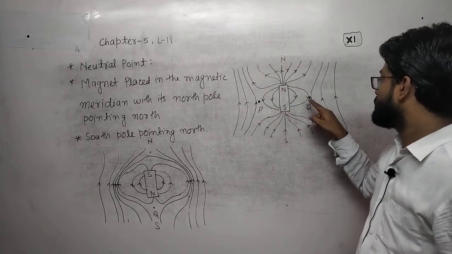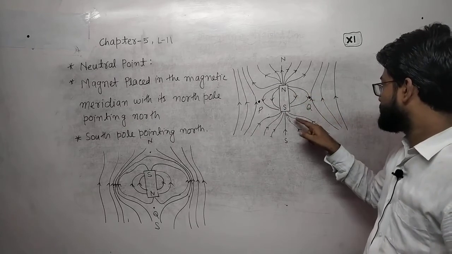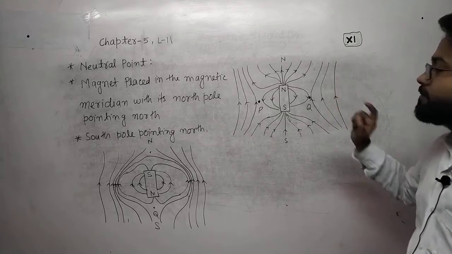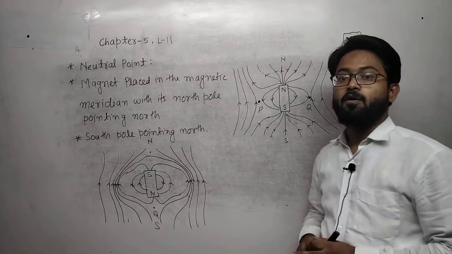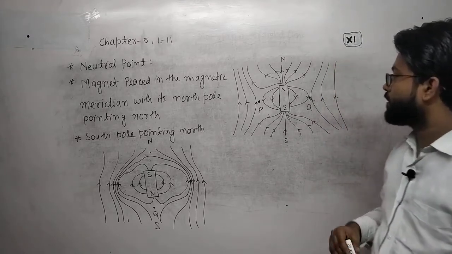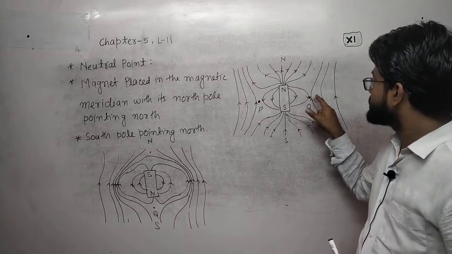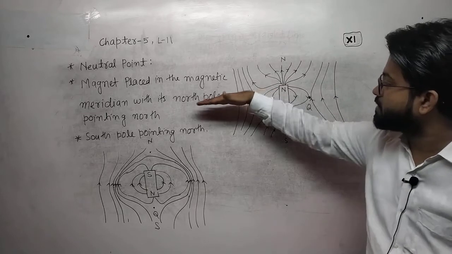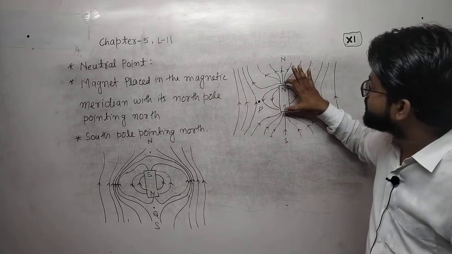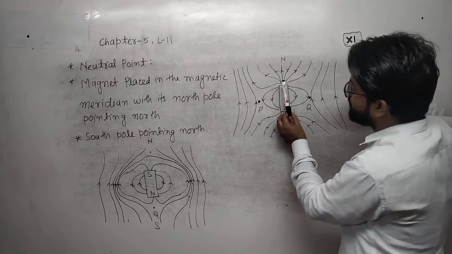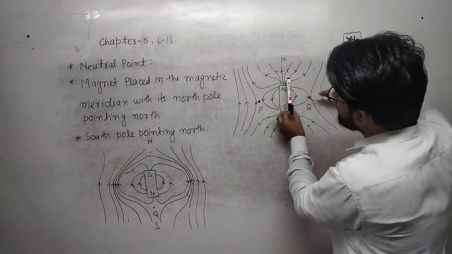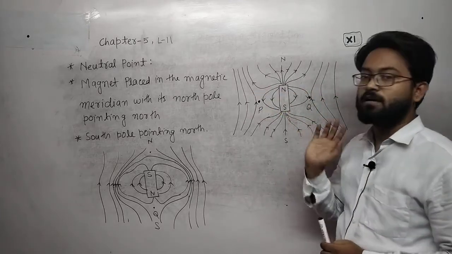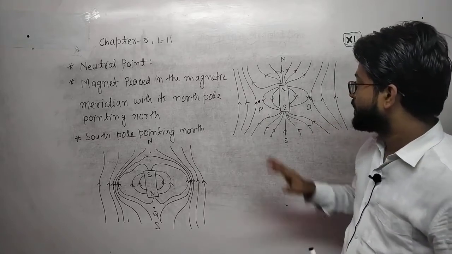These points are on the equatorial line of this bar magnet.